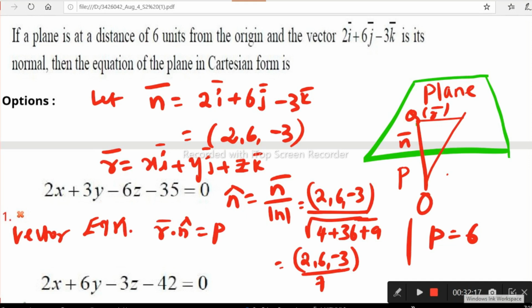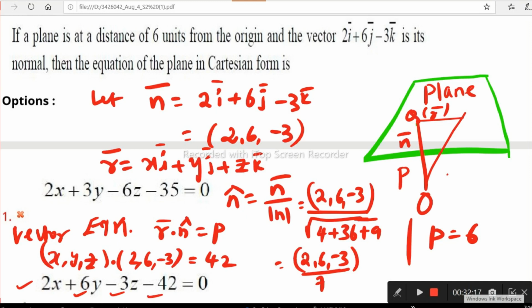Now for r we need the Cartesian form, right? r is xi plus yj plus zk. So taking x, y, z dot n cap, that is 2, 6, minus 3 by 7. Taking the 7 to the right side, p is 6, so 6 times 7 is 42. Now if you expect the dot product, 2x is there in the first option and the second option, and 6y is there in the second option, not the first, and minus 3z, and 42 on the right side. That is clearly the second option, right?